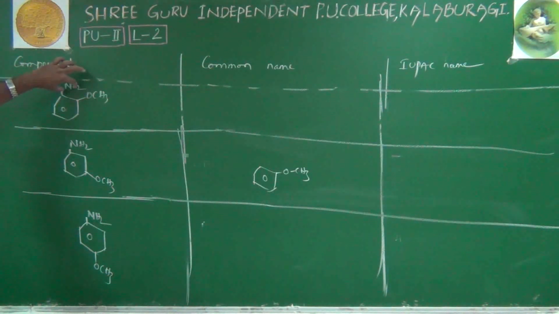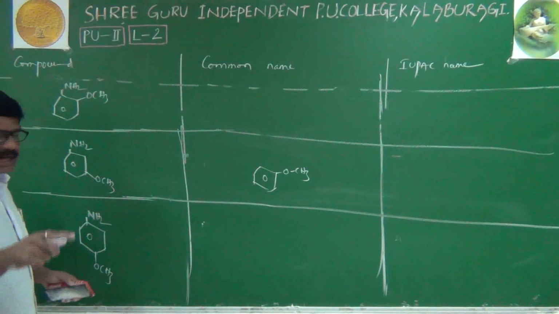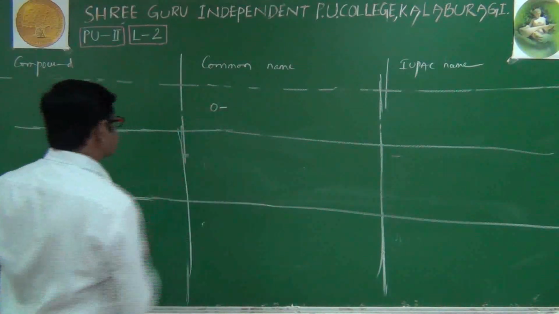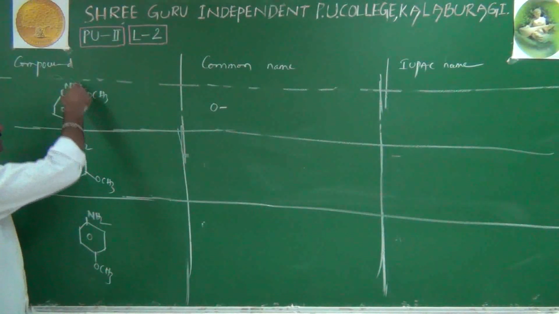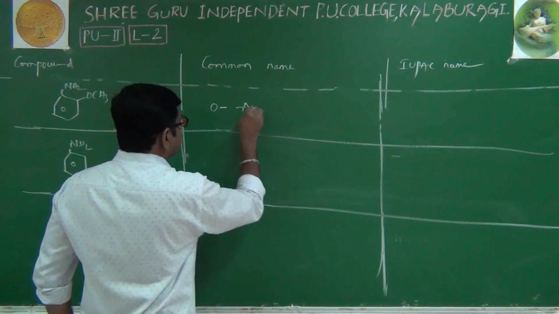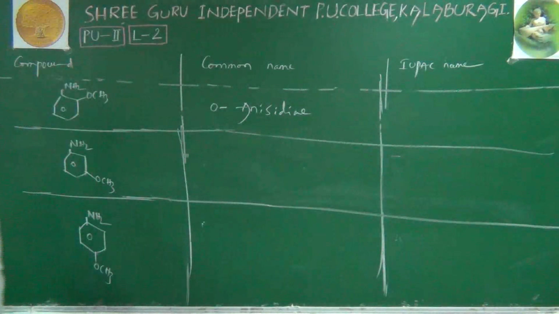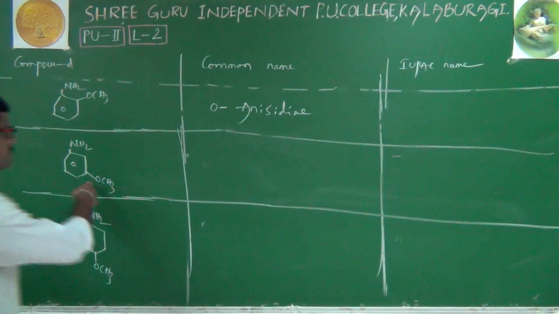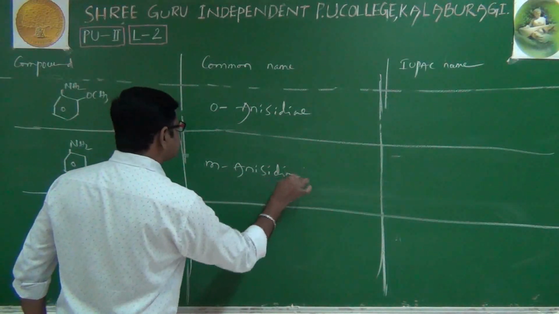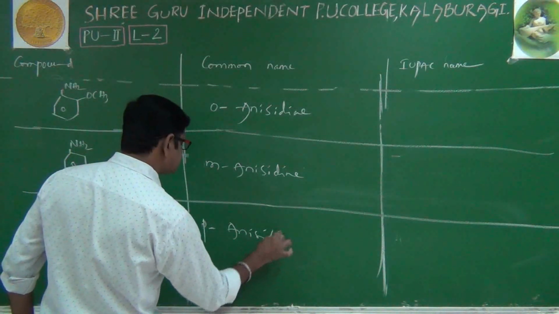Again, NH2 is our main group. Here both are adjacent to each other; both are ortho to each other. Therefore, its name is ortho. When NH2 and OCH3 are both present, its common name is anisidine. Ortho-anisidine, meta-anisidine, and para-anisidine.